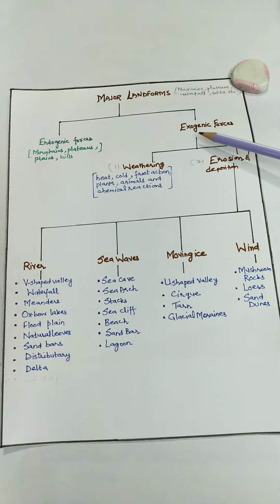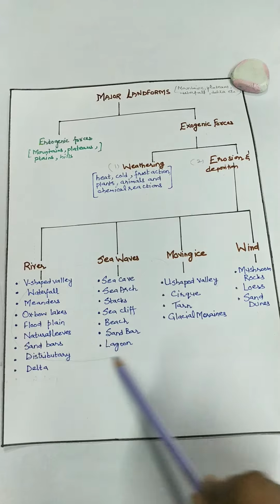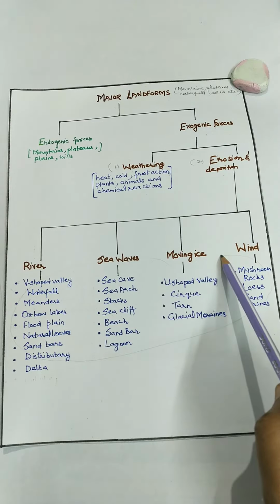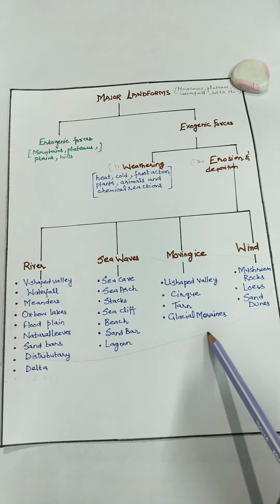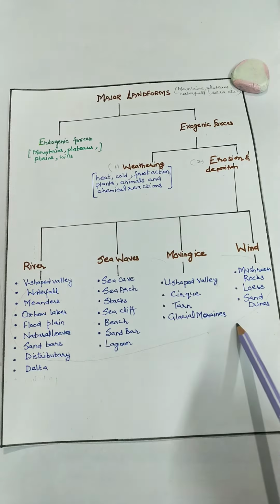Exogenic forces work in two ways: weathering, and erosion and deposition. The different agents of erosion and deposition are river, sea waves, moving ice and wind, which lead to the formation of all these different landforms. And in this chapter we are going to study how all these landforms are formed.